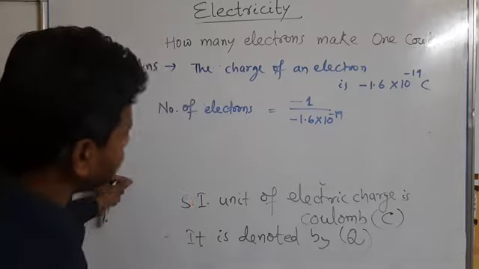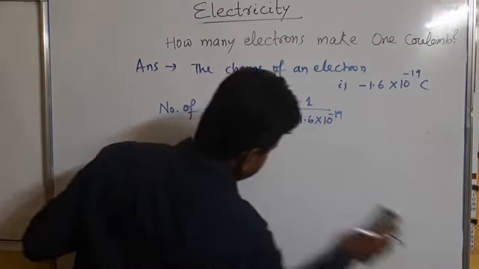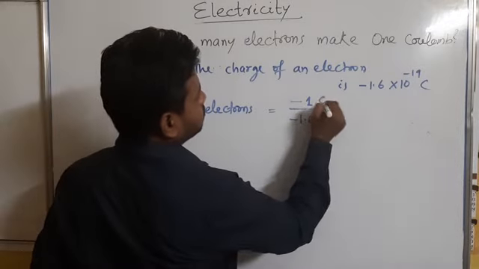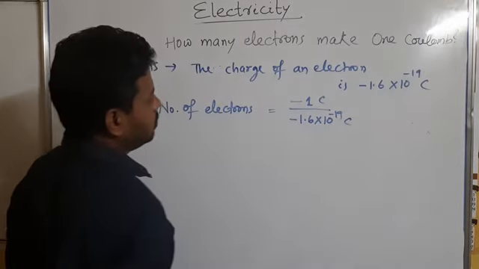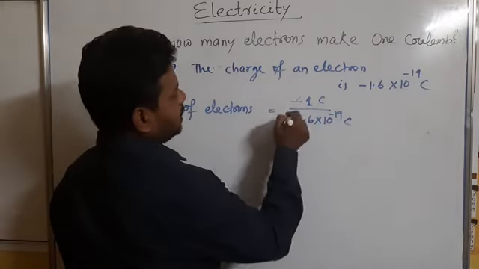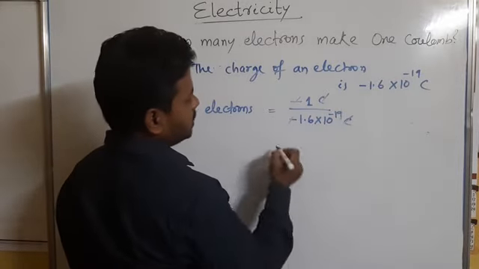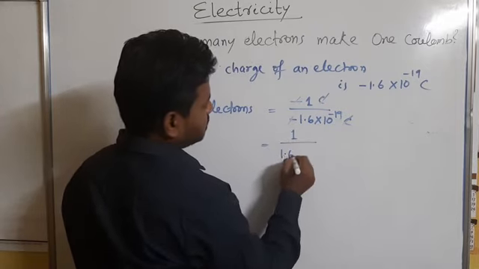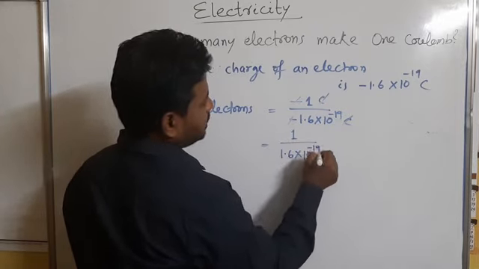Why am I doing so? Because this minus, this is the 1 coulomb. So as the minus will cancel, C will also cancel. So what will be? That 1 divided by 1.6 into 10 to the power minus 19.